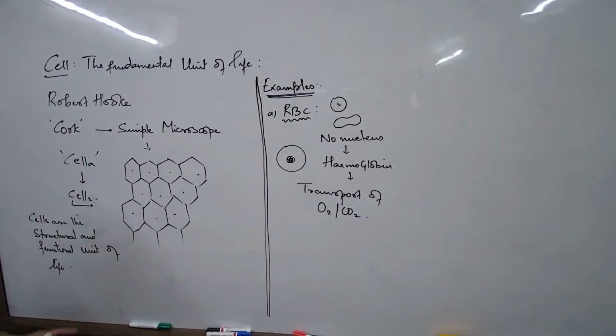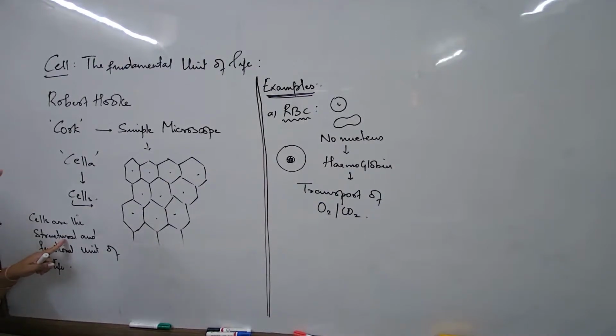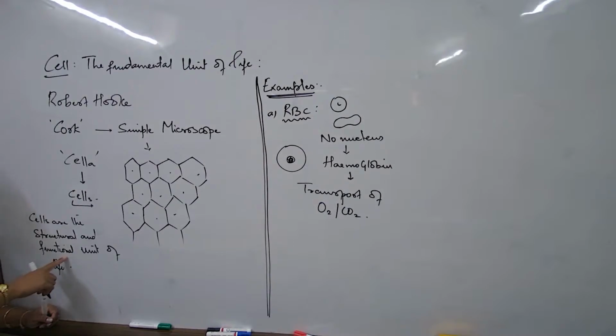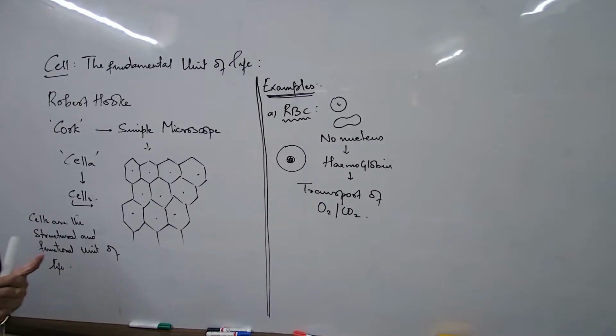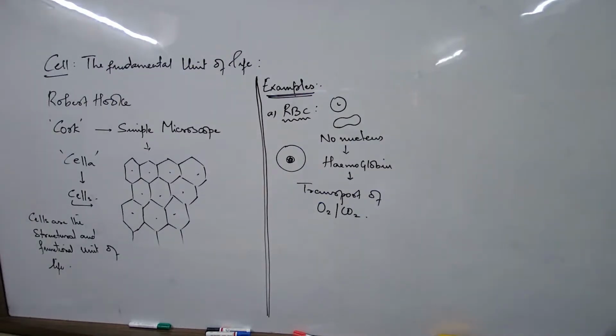Now try to understand why I wrote this. I wrote cells are the structural and functional unit. What is the meaning? The meaning is that this RBC has a typical structure only to suit a particular function. Why does the RBC have a detailed, peculiar structure like this? Because the RBC has to perform certain specific functions, that's why.